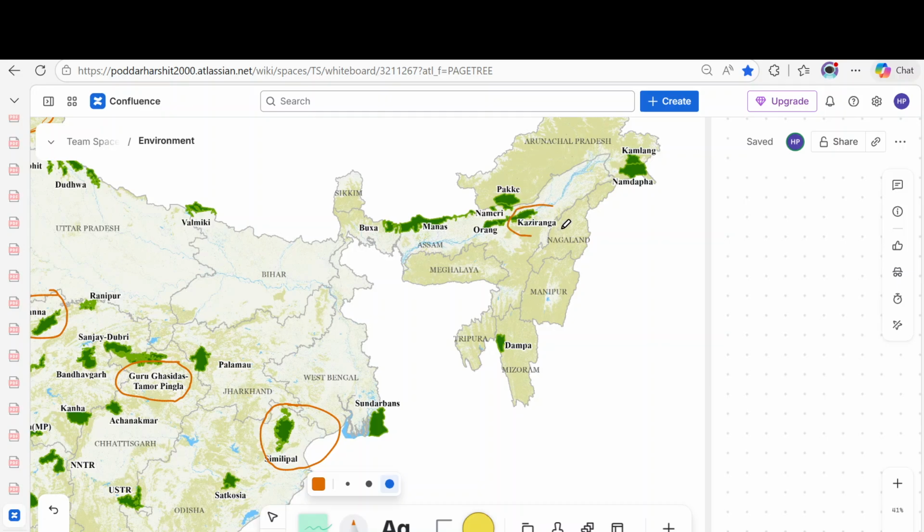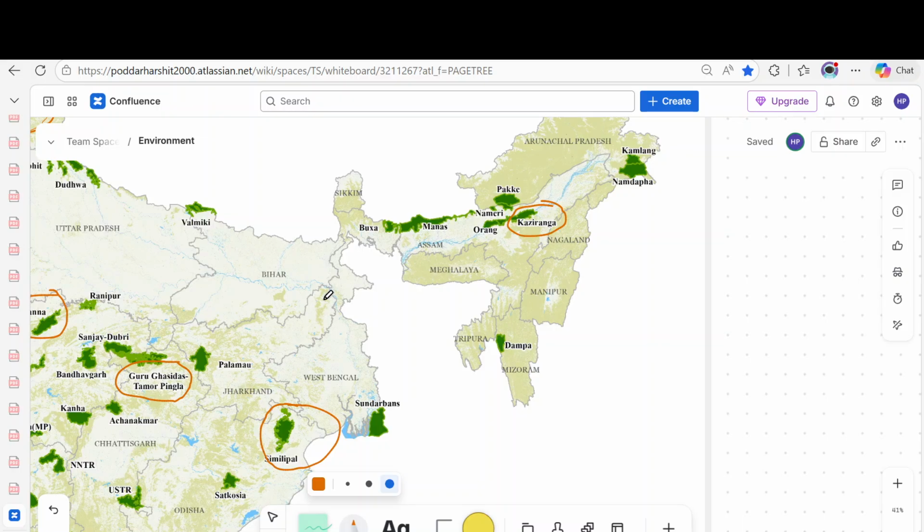This Kaziranga is also a tiger reserve. Okay. So Kaziranga is actually the highest tiger density. If someone asks where it is, you can say the Kaziranga. But what is the issue here? The Brahmaputra flood allows the tigers to migrate to the higher ground of Karbi and Long Hills. Okay, this is one issue.